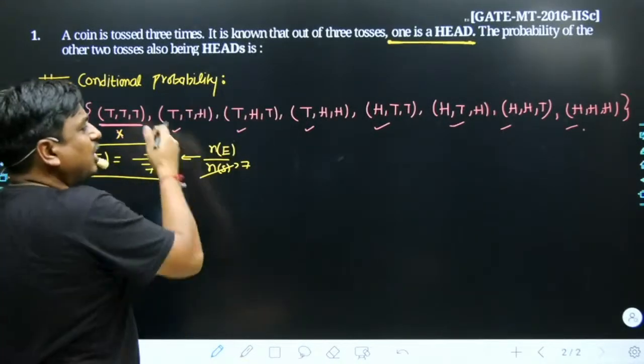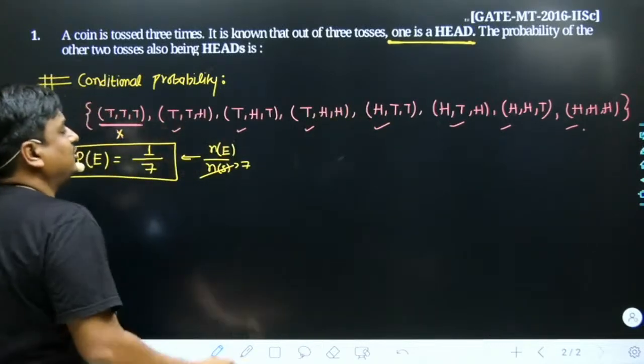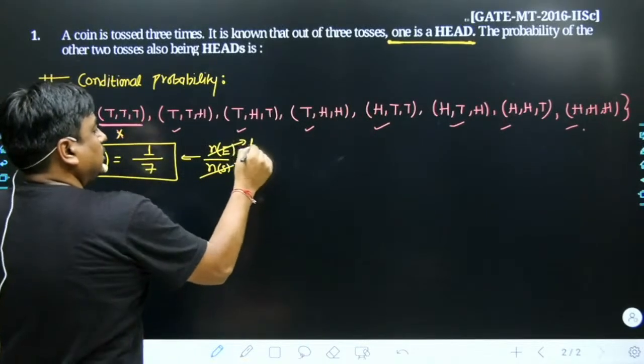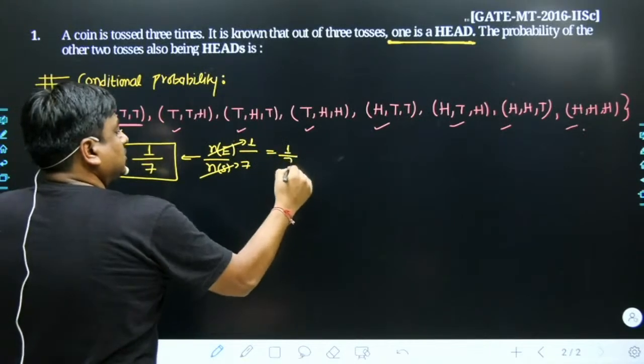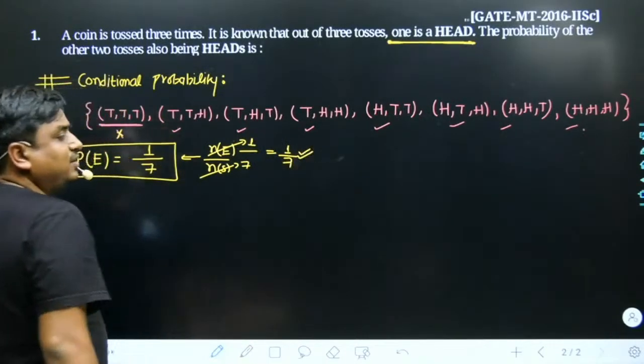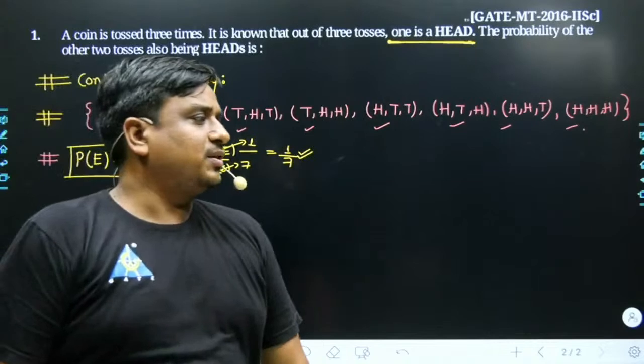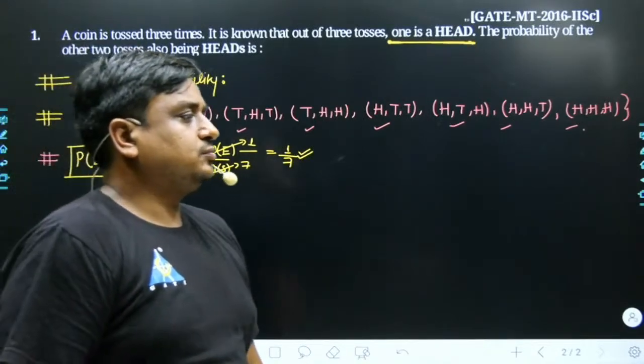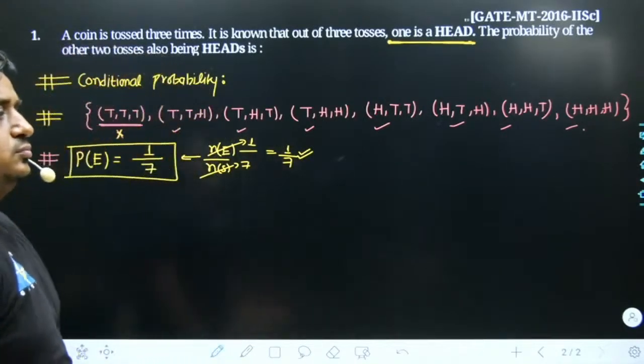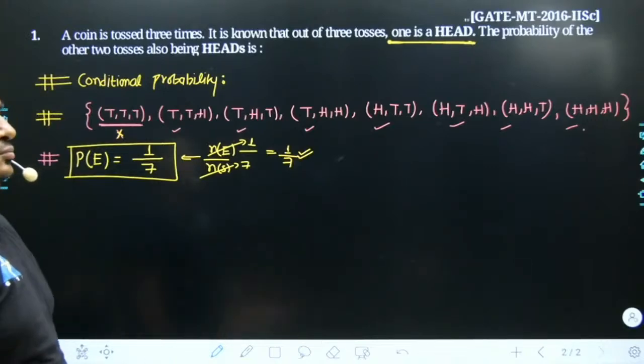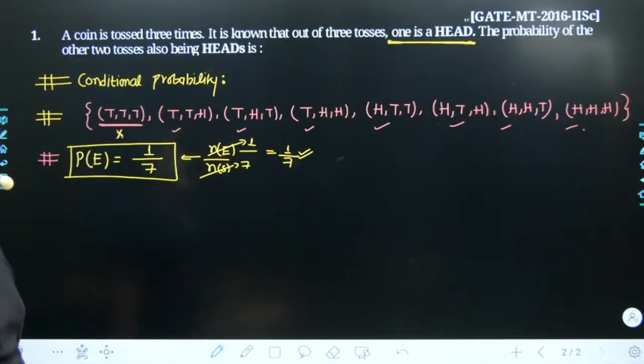What does that mean? Out of 7 events, only 1 event satisfies this requirement. So the result is 1 by 7 exactly. Yes, the result is 1 divided by 7 exactly.